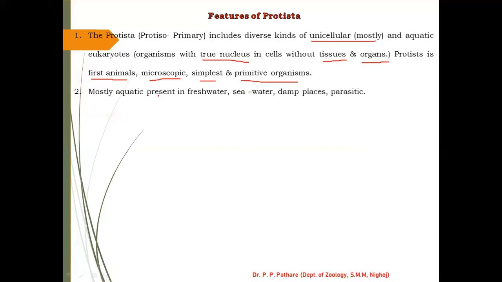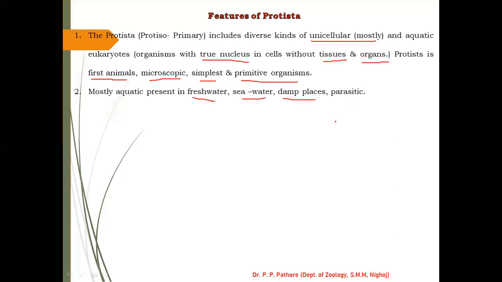Generally, if you want to find these protists, for example Paramecium, you visit these places. Some species are found in freshwater and damp places, that is, collections of damp water or rainwater in a particular place. There you easily find some protists, such as Paramecium or Euglena. Some species of this group are also found in seawater, that is marine water.